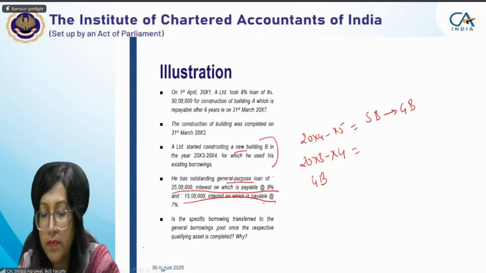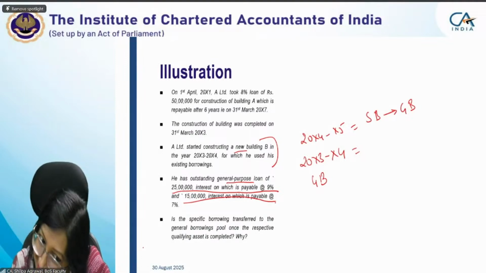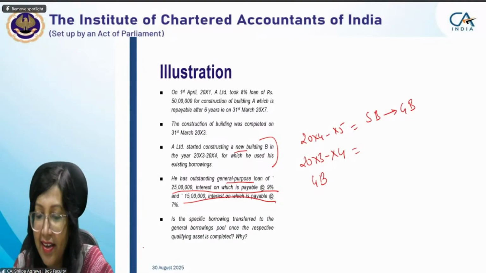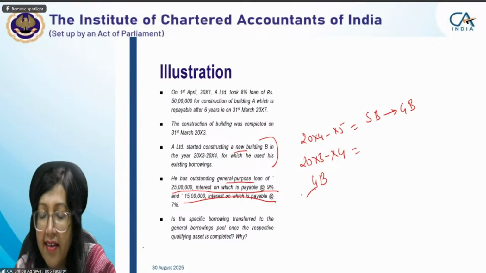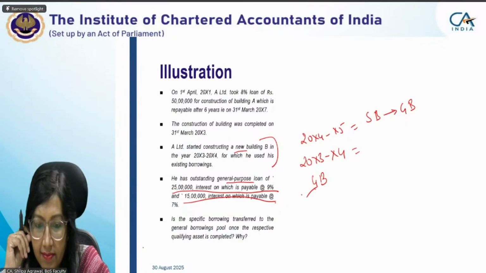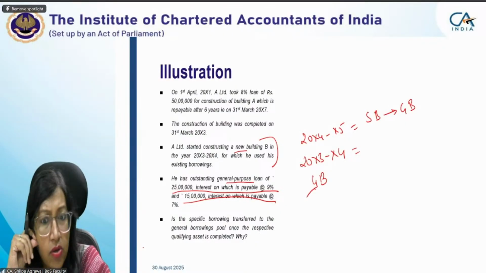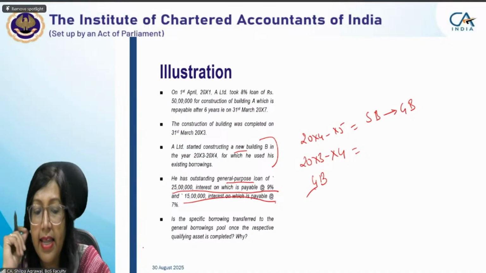Yes, ma'am. Already we have two loans or general borrowings, 25 lakhs and 15 lakhs. Along with that, whatever outstanding we have on the 50 lakhs loan, that also will be part of that. No, that's what I was saying.